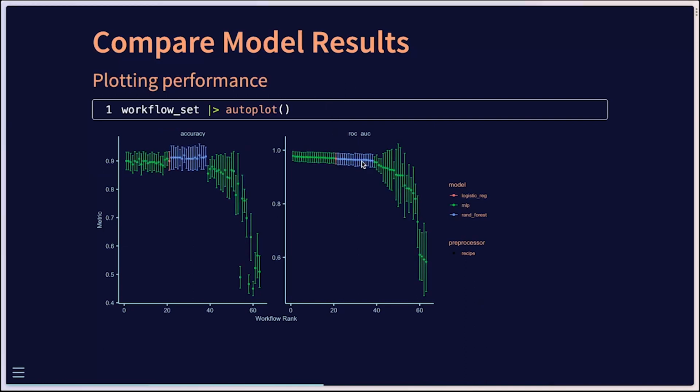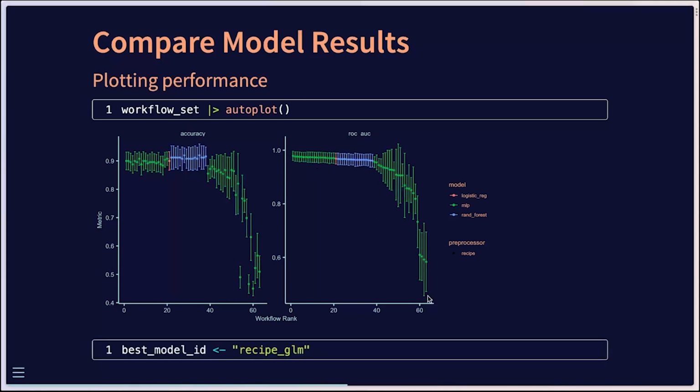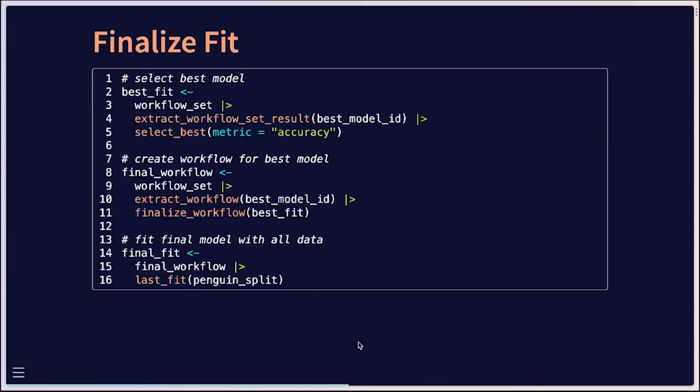And we actually can see that for the area under the curve, many of our models are quite similar to each other. So actually, what I would recommend in this case is, although our neural net does manage to eke out technically a higher average area under the curve for the ROC, I would actually recommend selecting the logistic regression, given its simplicity and interpretability, with the overall performance being marginal between all of them. So we'll use the recipe GLM as our model ID to go on to finalize this model.